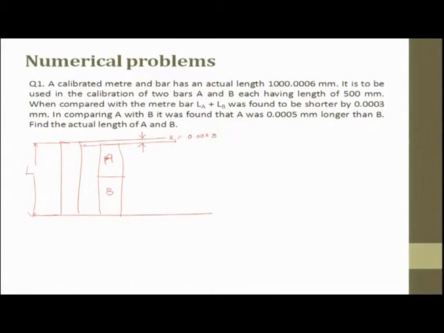This is LA and this is LB. Then we also give one more piece of data: A and B also have a difference in height, E2, of 0.0005 millimeter. This is all in millimeter.